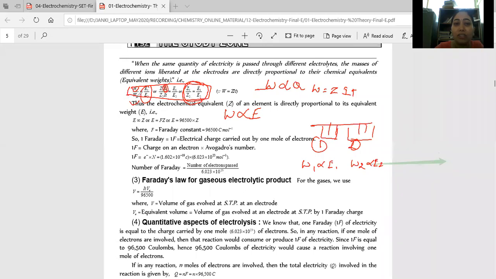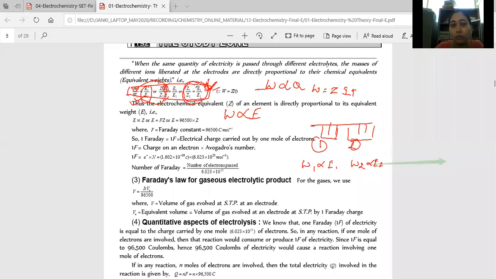The easy proof is given here. This is the second law, and I have connected it with the first law, because W is directly proportional to Q. So we can say Z1 upon Z2 is always equal to E1 upon E2. Keep this in mind, it is a good concept. A question is expected from this; it has not been asked yet, but if asked, you can solve it, right?